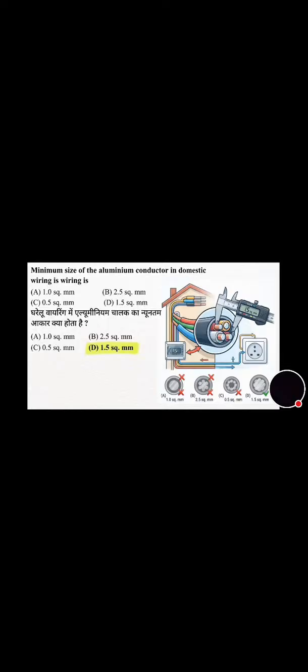Minimum size of aluminum conductor in domestic wiring is how much? Its correct answer is option B, that is 1.5 square mm. Now move towards the next question.